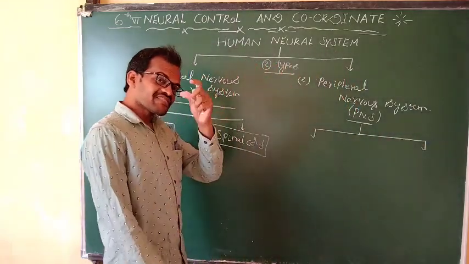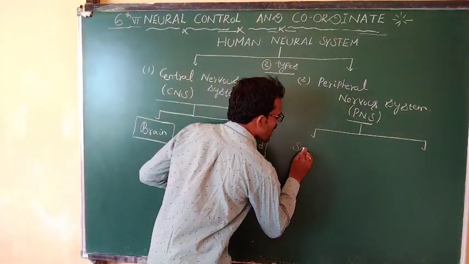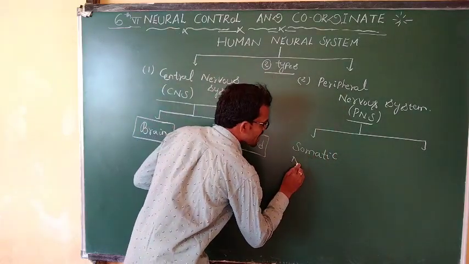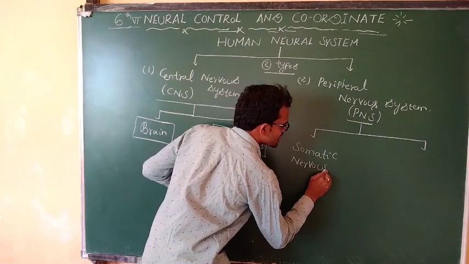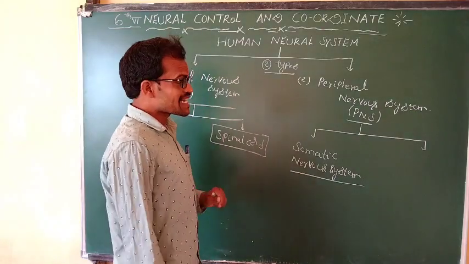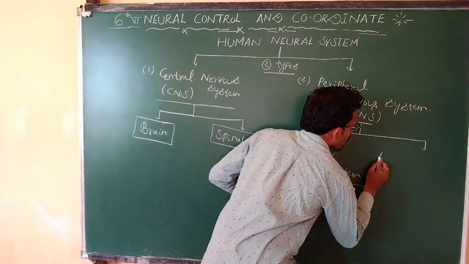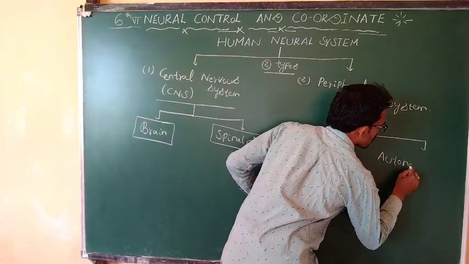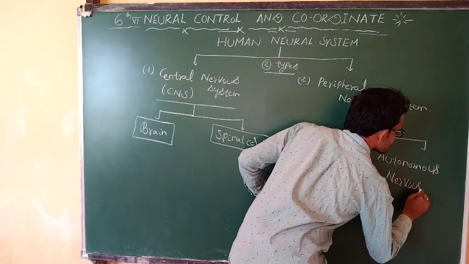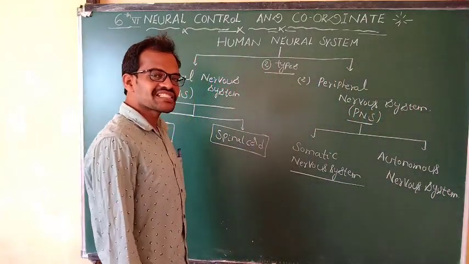The peripheral nervous system is again divided into the somatic nervous system and, the second one, the autonomous nervous system.